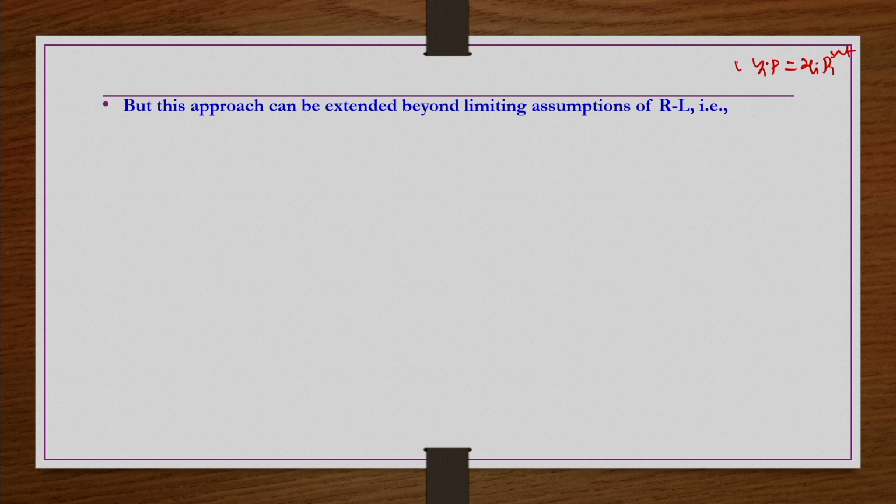If non-ideality is also coming into the picture, then K is equal to yi by xi, which is nothing but Pi sat gamma iL divided by phi iV P. This is what you have. So, now here phi V and gamma iL are again composition dependent.